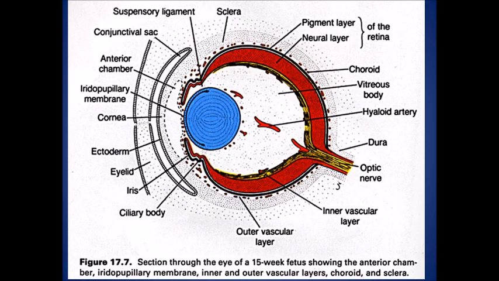The corneal epithelium develops from surface ectoderm and the endothelium from neural crest cells. The iridopupillary membrane eventually disappears completely, which allows communication between the anterior and posterior chamber.